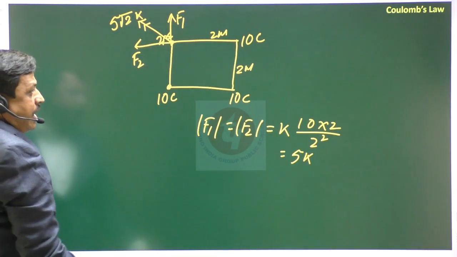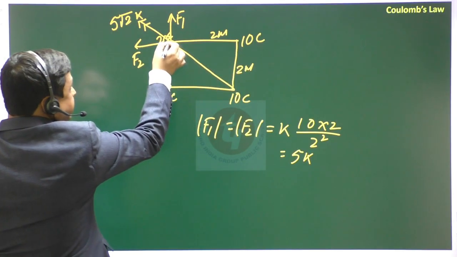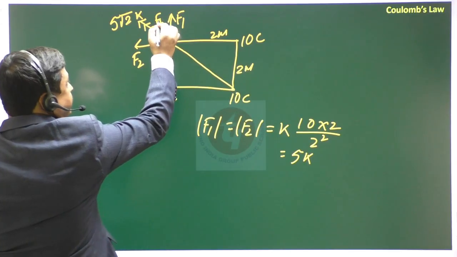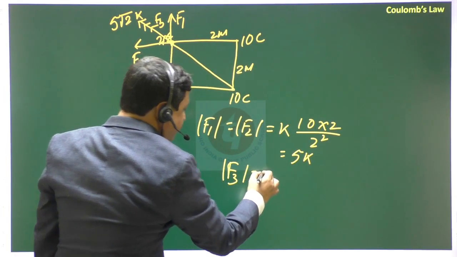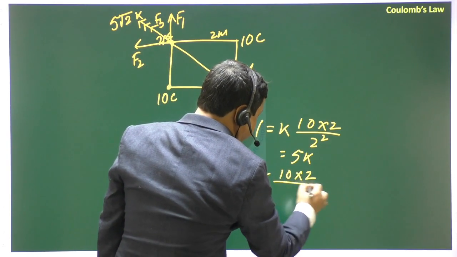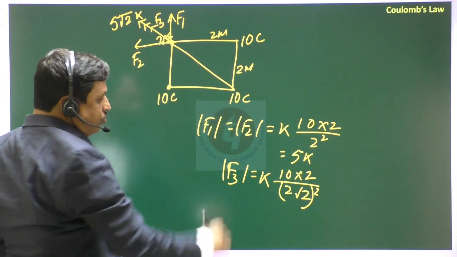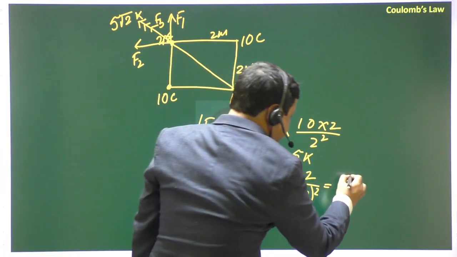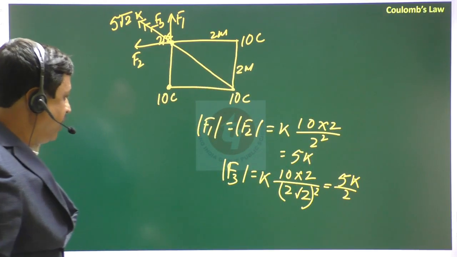Okay. And 10 coulomb also gives a force in this direction. Right. Say this is the F3 force. Then what is the value of the F3 force? F3 will be K into 10 into 2 by 2 root 2 whole square, because the diagonal is 2 root 2. That means that will be 5K by 2, right? 5K by 2.